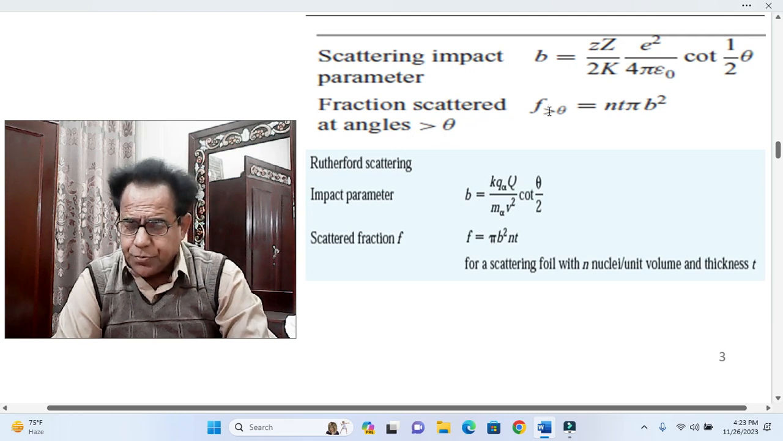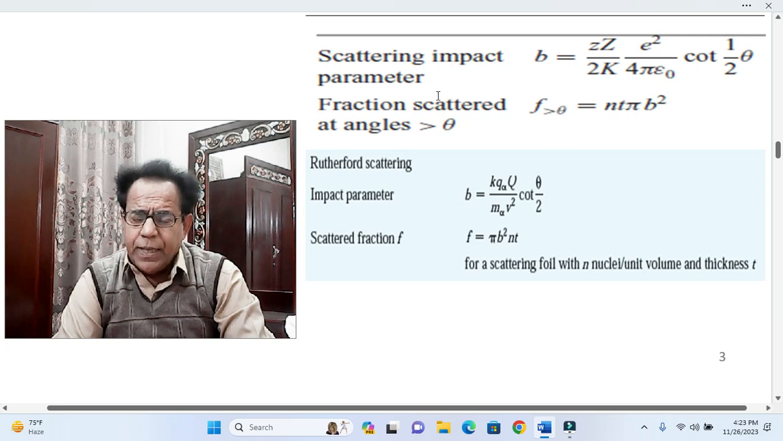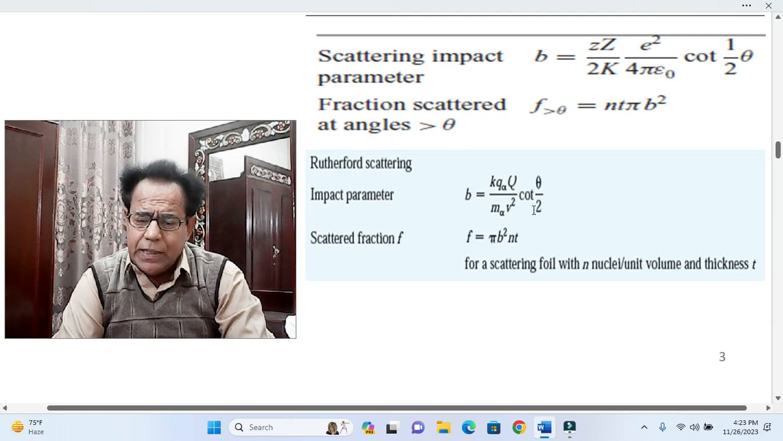Anyhow, impact parameter fraction scattered at angles greater than theta. Fraction greater than theta is equal to pi t n pi b square. Here b is the impact parameter, n is the number of nuclei, pi is 22 by 7 equal to 3.14, and t is the thickness. Okay, this snapshot is alternatively given in this form.